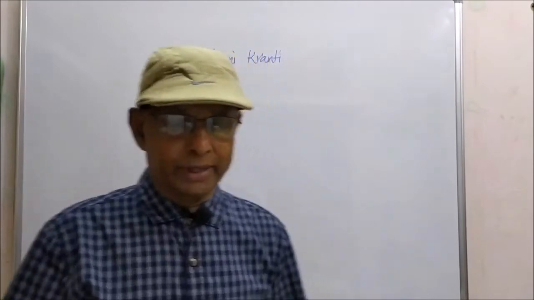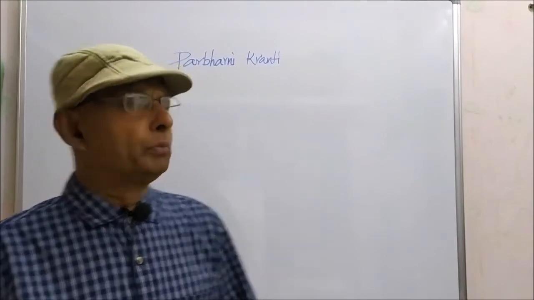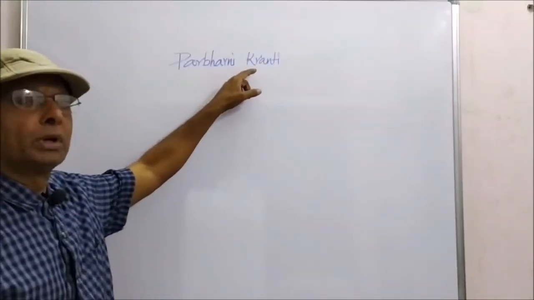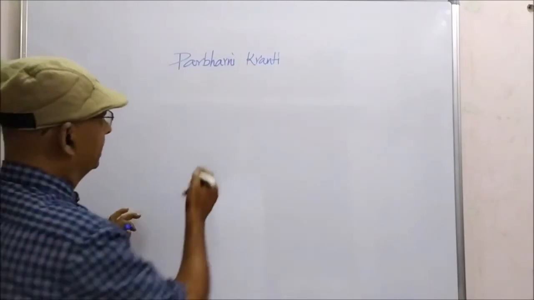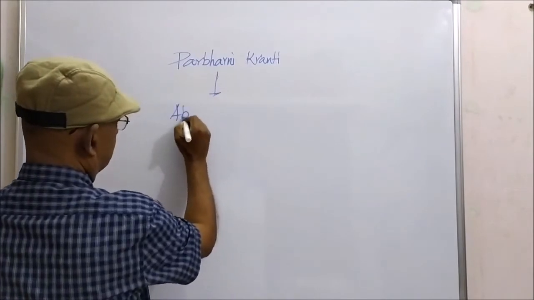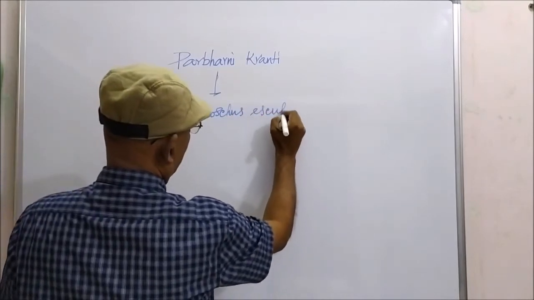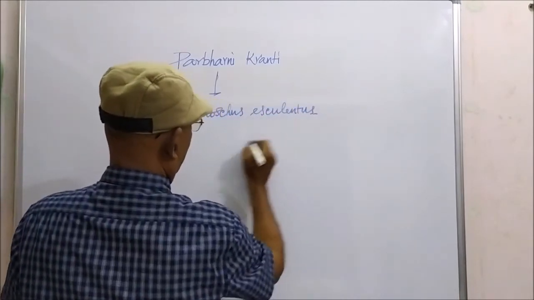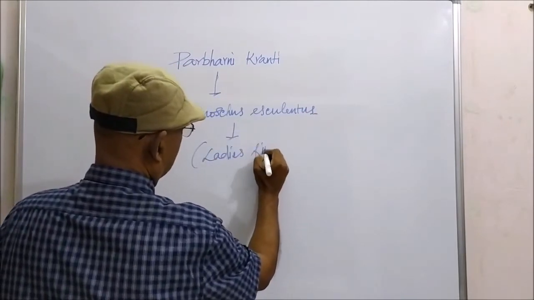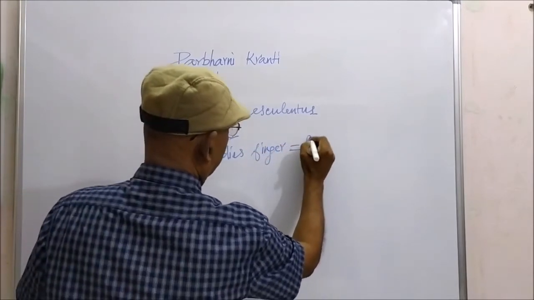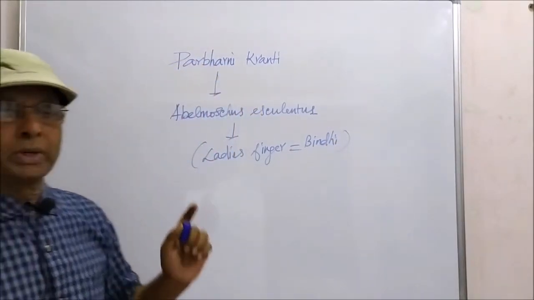Some disease-resistant varieties have been developed by plant breeding methods. Parbhani Kranti is one of the new disease-resistant varieties in Abelmoschus esculentus. It's commonly called lady's finger, bhindi.